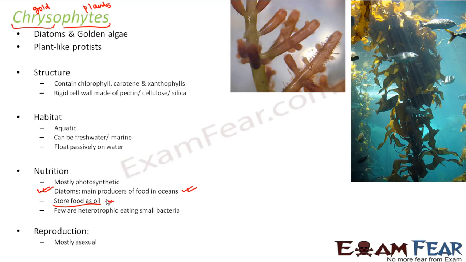Talking about reproduction, mostly they undergo asexual reproduction. Very little sexual reproduction is seen in chrysophytes. So these are some of the basic characteristics of the diatoms and golden brown algae which fall under chrysophytes. Now, if I talk about the structure of the cell wall in diatoms, I should say something more, because there is something interesting and important associated with the cell walls of diatoms.